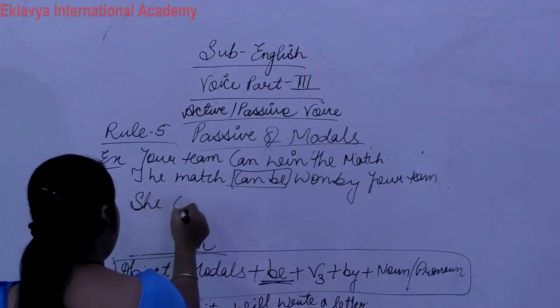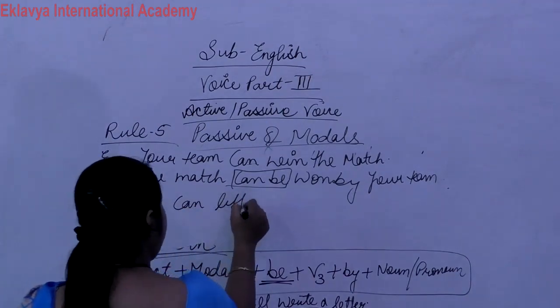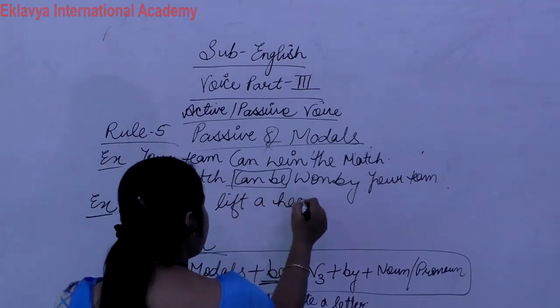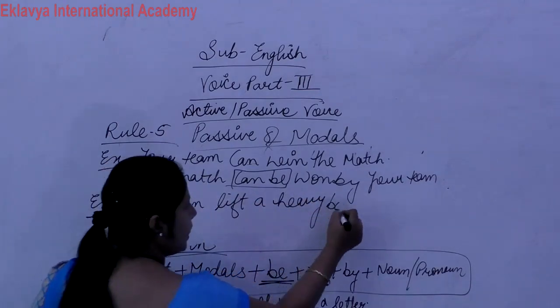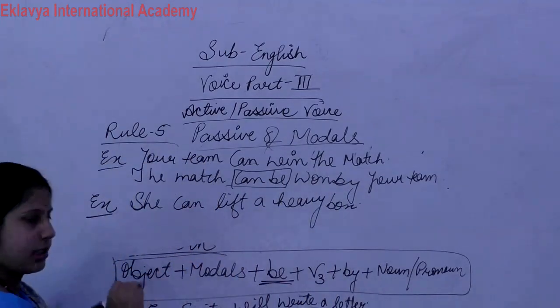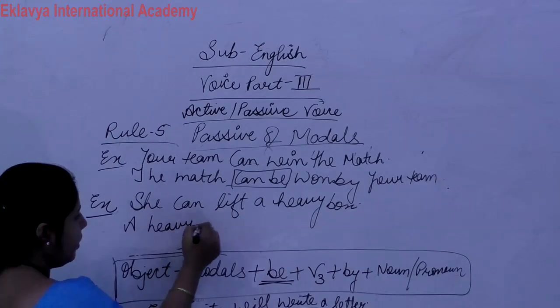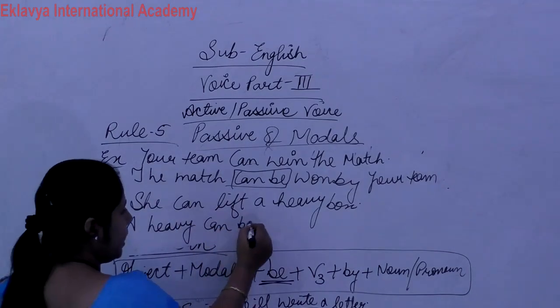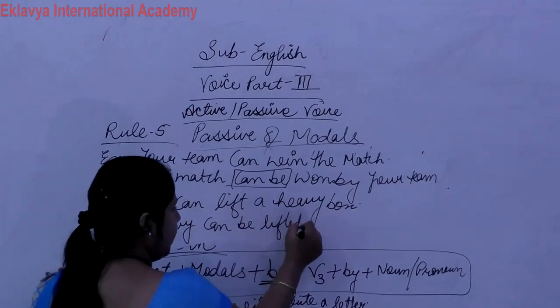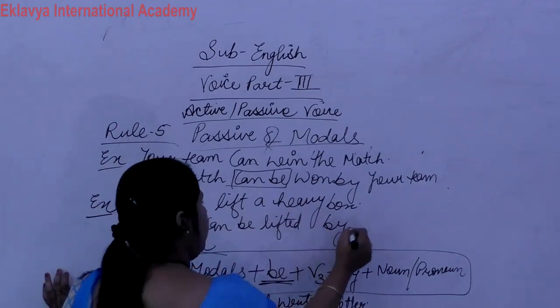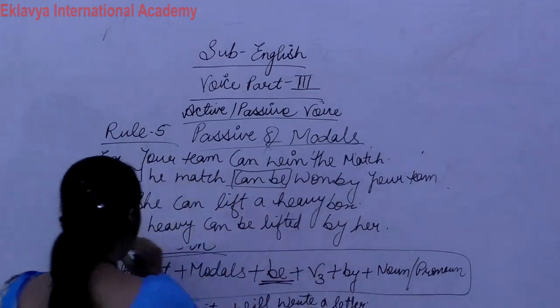She can lift a heavy box. So, a heavy box can be lifted by her. Simple.